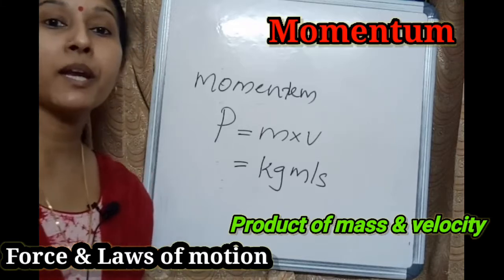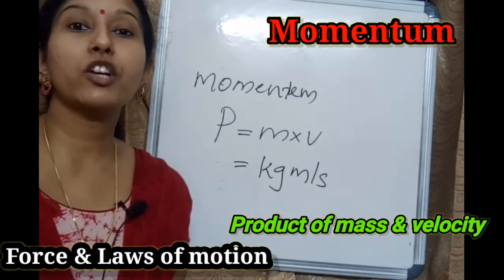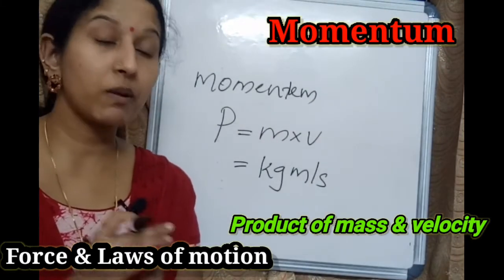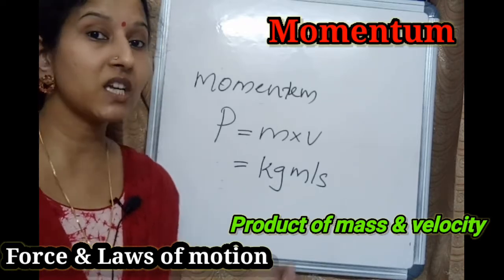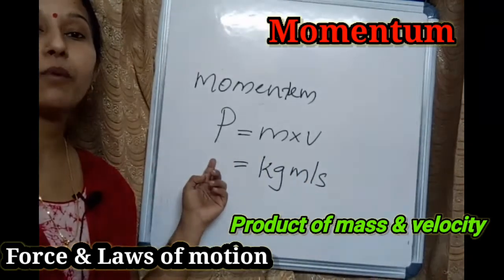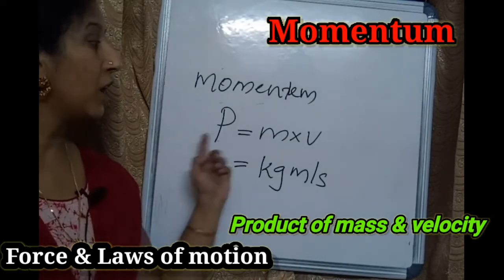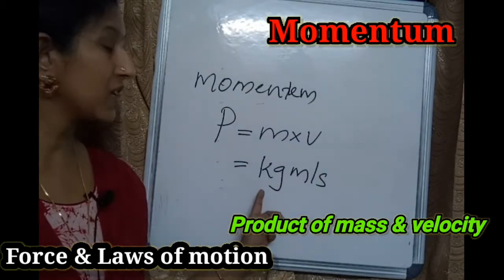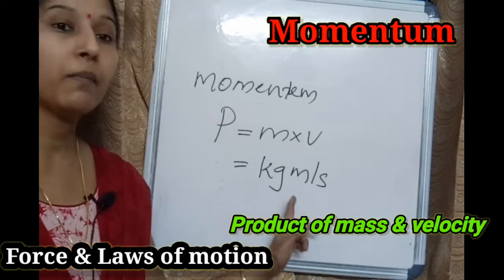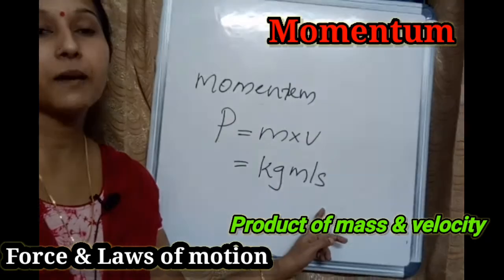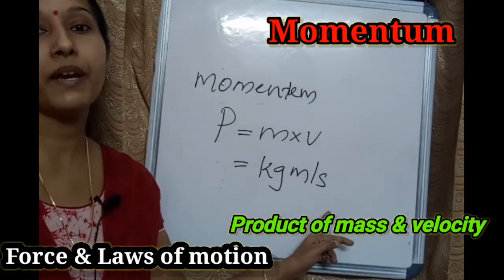So what is momentum? Momentum is the product of mass and velocity. Which letter can we use for momentum? P. So p equals m into v. And what is the SI unit of momentum? Kilogram meter per second is the SI unit of momentum.